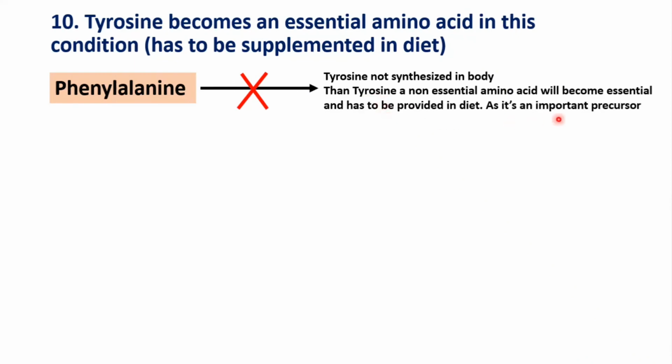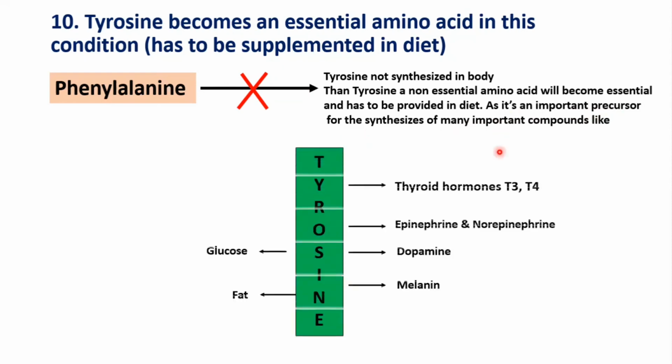And why tyrosine has to be supplemented in the diet, that also you have to write, so that your chances of getting more marks will increase. You can also put the same table which I had shown in the previous answer, as it is an important precursor for the synthesis of many important compounds like this.